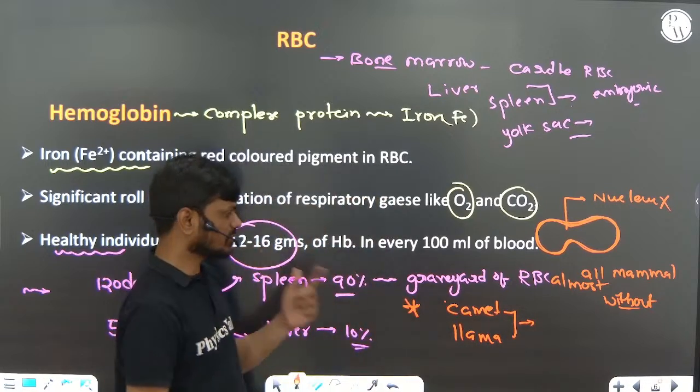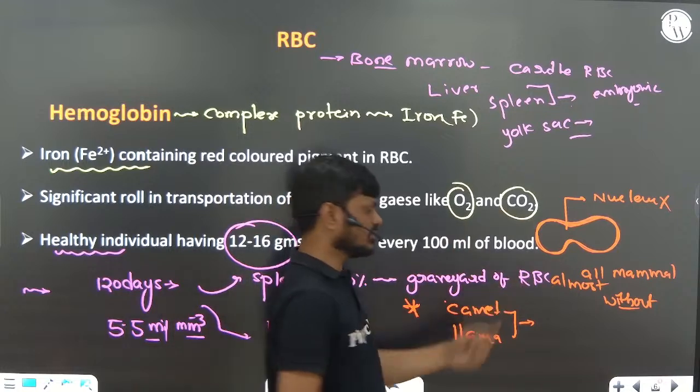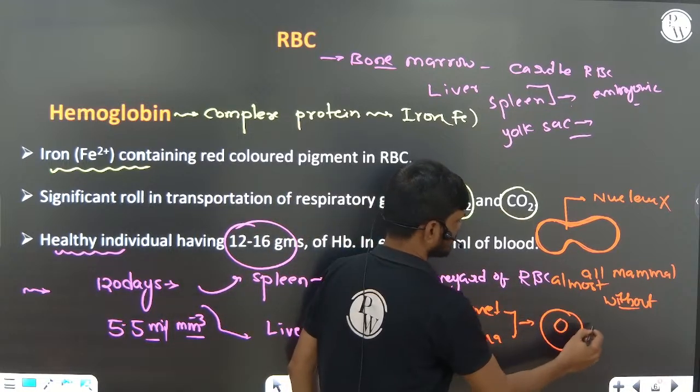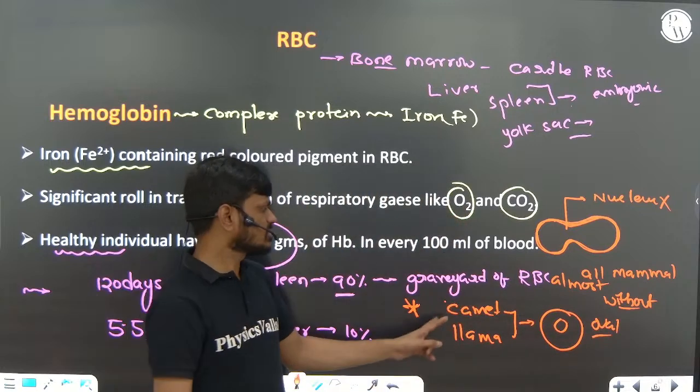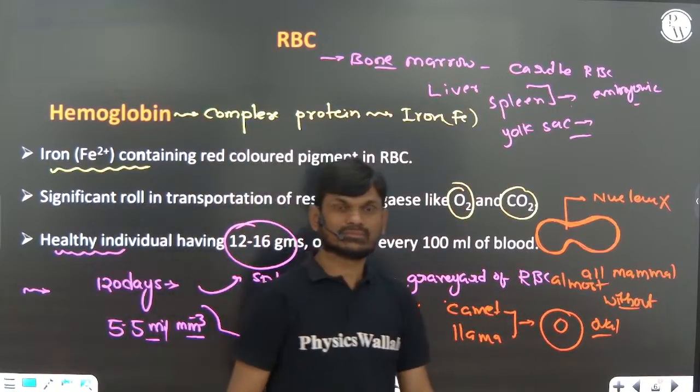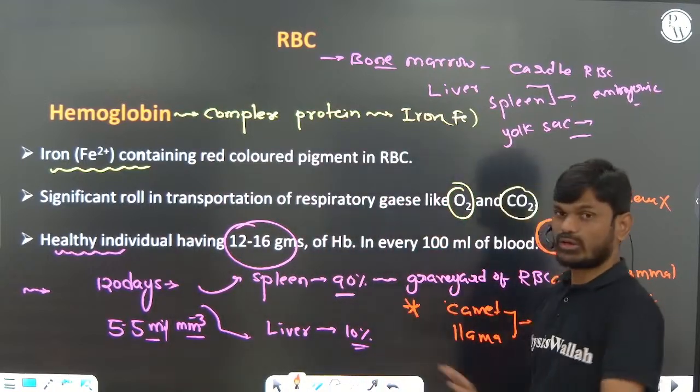Camel and llama are mammals, but they have nucleated, oval-shaped RBC. Oval-shaped nucleated RBC are present in camel and llama. I hope you understood this concept.